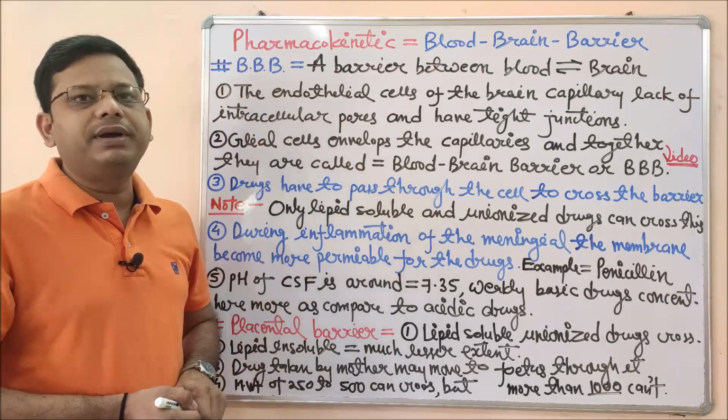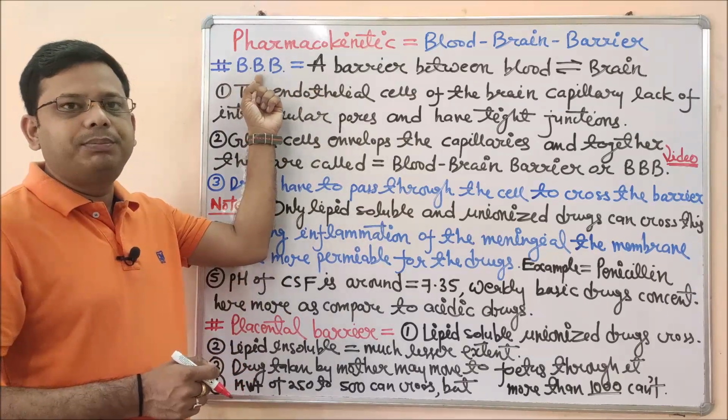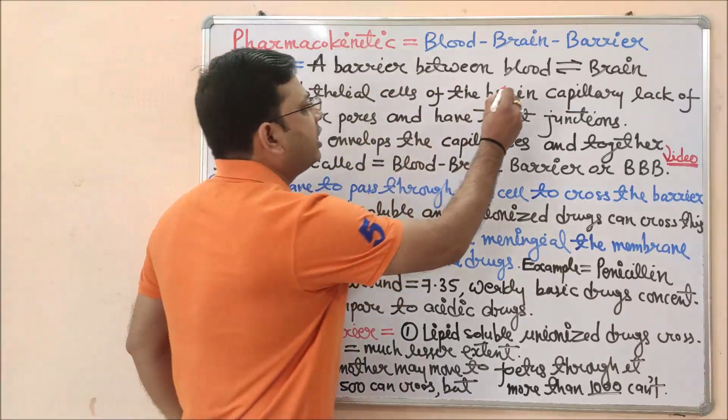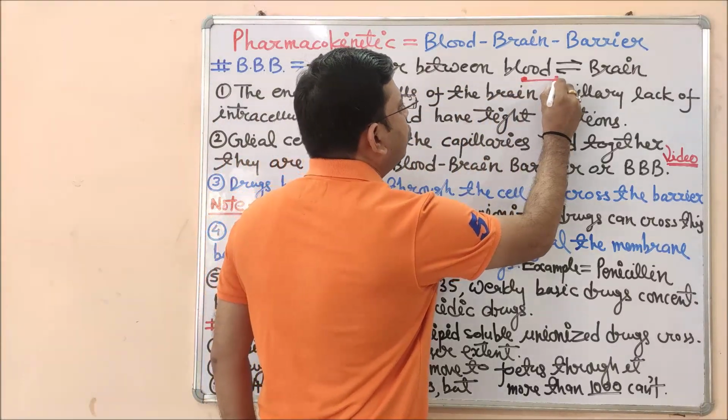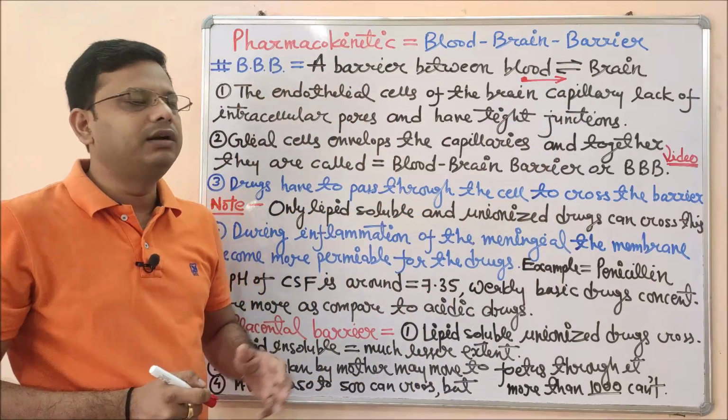So let me clear the basic points on the whiteboard. First is the blood-brain barrier, abbreviated as BBB. It is a barrier between blood and brain. Whether a drug in the blood goes into the brain or not, as per the property of the drug, is dependent upon the blood-brain barrier.